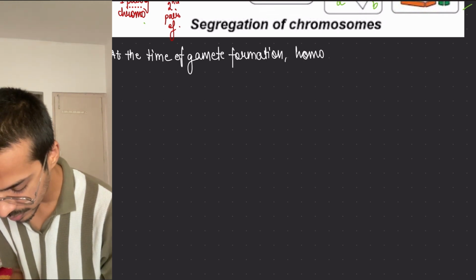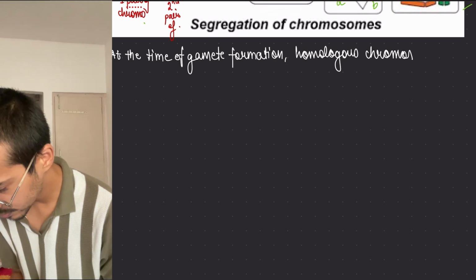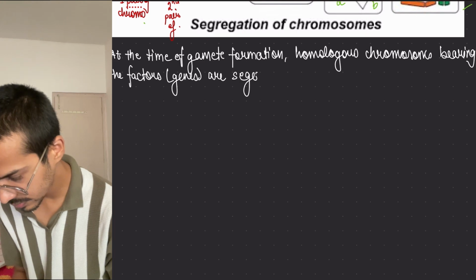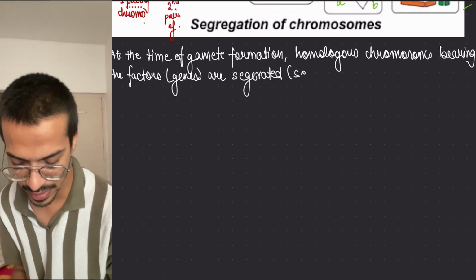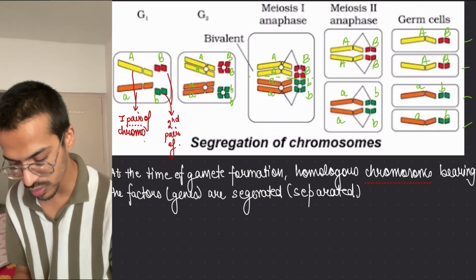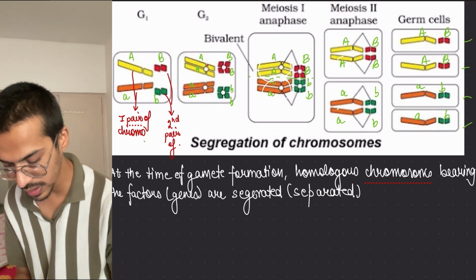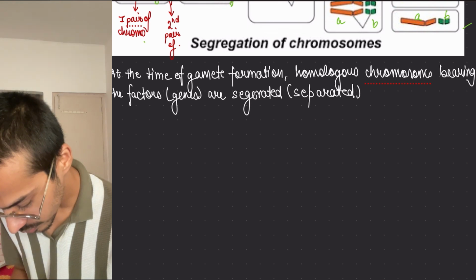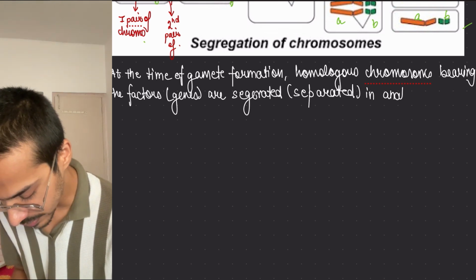homologous chromosomes bearing the factors, genes, are segregated. Segregated means separated. See, these homologous chromosomes are separated. So this is one chromosome, this was another one, they are separated. Okay, so this thing, they are separated in anaphase 1.